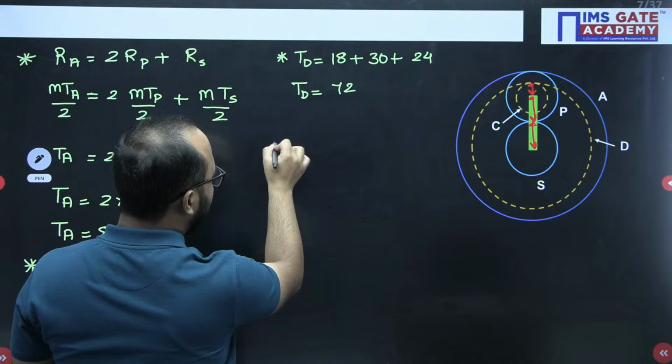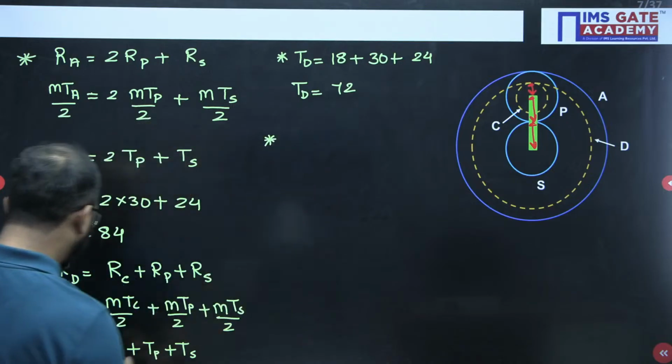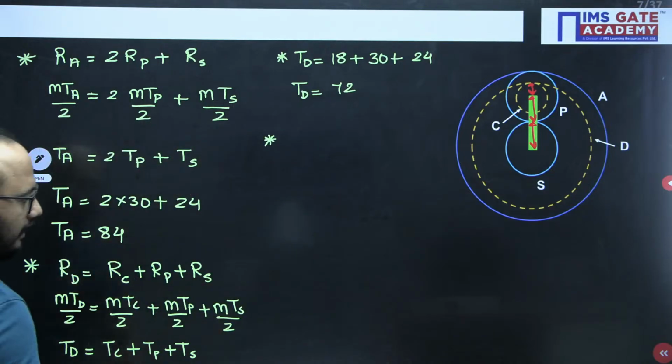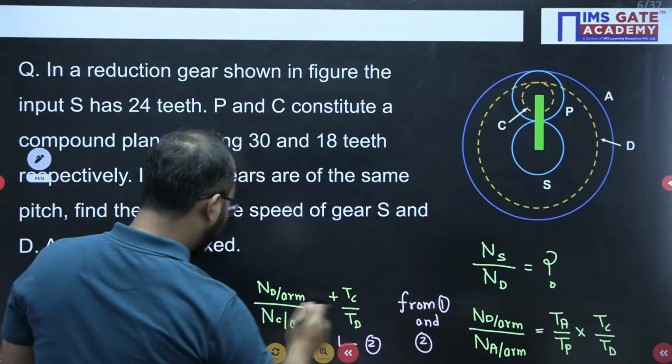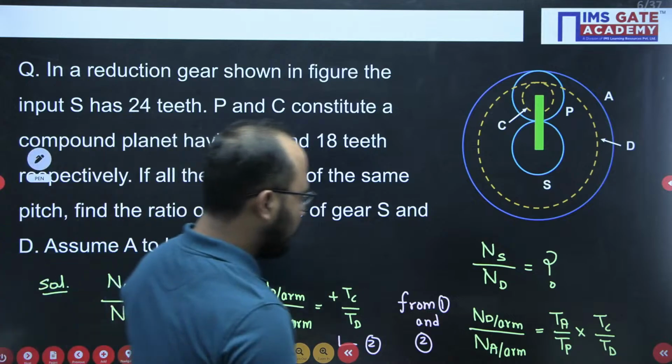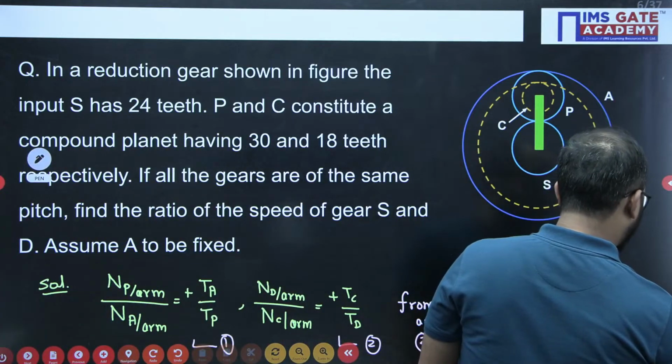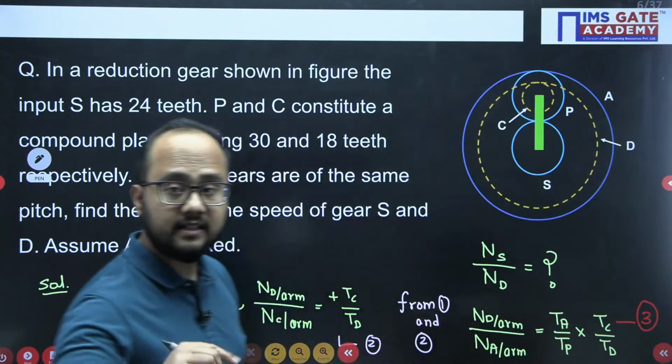Now, one more thing. This TD value we have calculated, TA value we have calculated. Just now we have written this relation, so this relation I will be using. Let us write it as equation number 3.